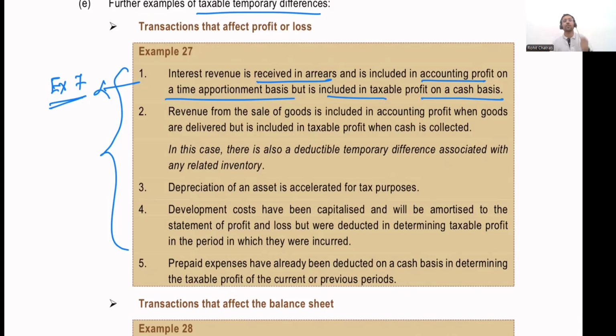Remember, for an asset, we have to see whether the future economic benefits are actually going to be taxed or not. Over here, the future economic benefits are taxable, and therefore the tax base will be equal to the amount that will be allowed as a deduction in future. Now, when the future interest is collected, the amount that's going to be allowed as a deduction is going to be equal to zero.